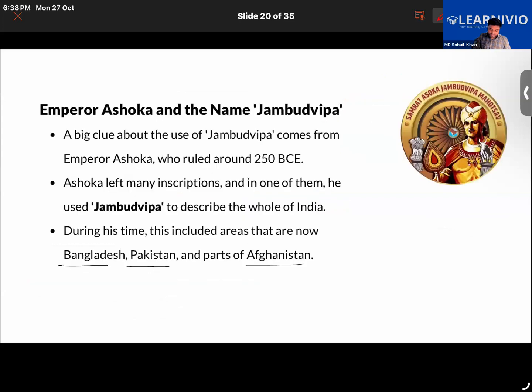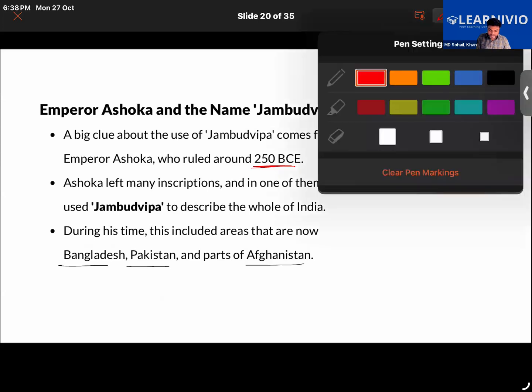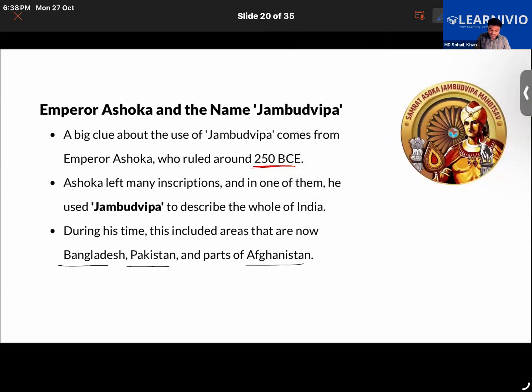Further, we learned about Ashoka and Jambudvipa, where we learned that Ashoka ruled around 250 BCE, before the Common Era. In the stone inscriptions of Ashoka, he called the Indian subcontinent Jambudvipa.